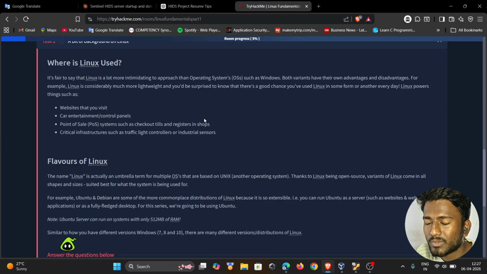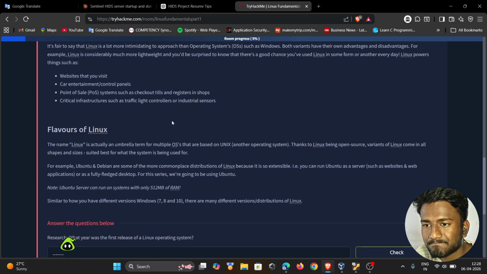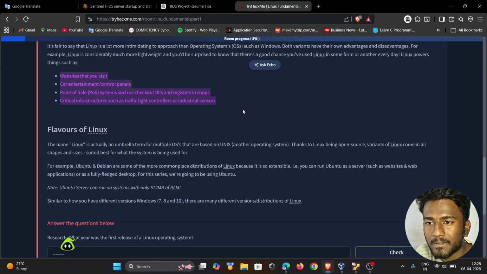As I told you, most of the servers are Linux based, and also car entertainment panels, point of sale systems such as checkouts and registers in shops, and critical infrastructure such as traffic light controls and essential sensors. Because it is lightweight and easy to use, anyone can learn and use it, and it is free for everyone. That is a really big point, I think.